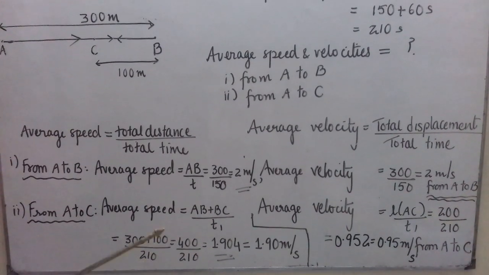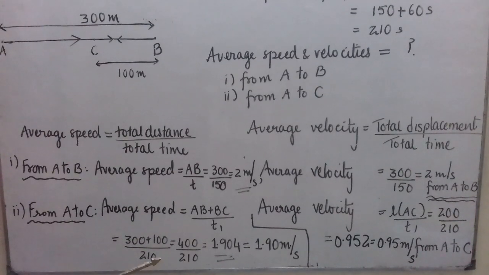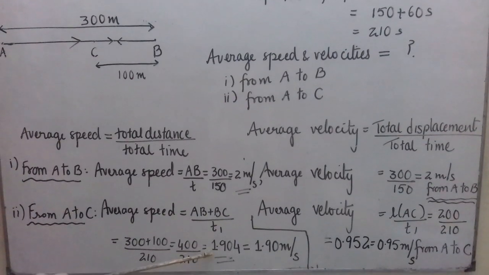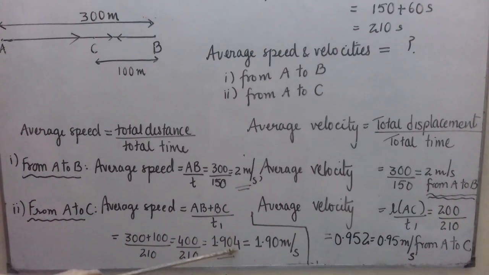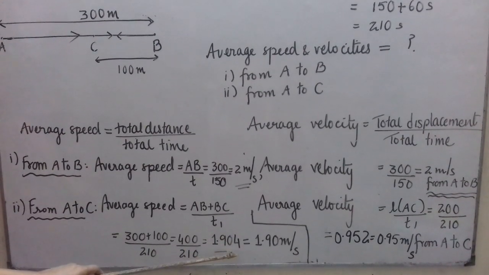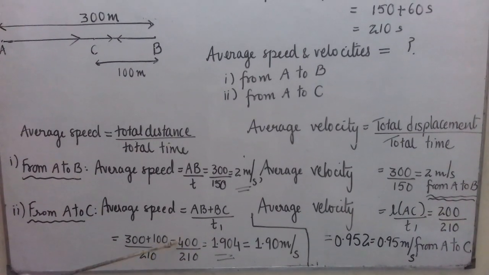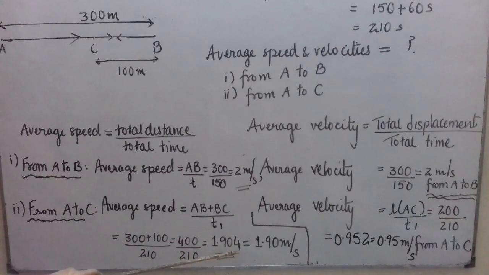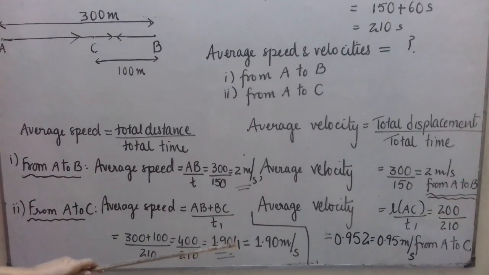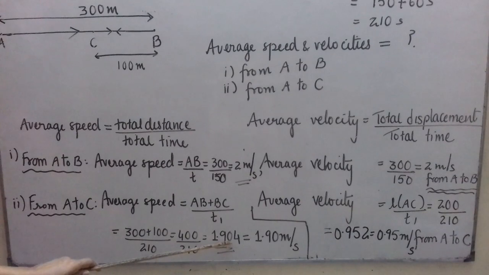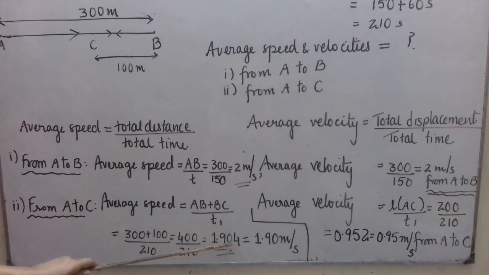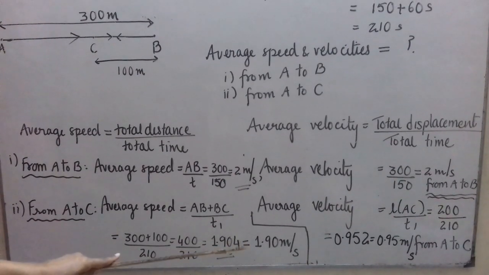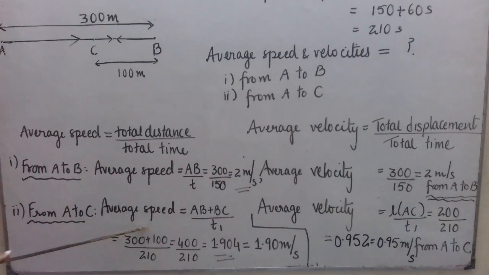Yes students, one point I didn't mention here and you should have remembered it. When we get the final answer, it should be taken to 3 decimal places and then we have to round it off to 2 decimal places. So here 400 upon 210 is 1.904 to 3 decimal places, and when we round it off to 2 decimal places, we have seen the rules for rounding off, as this is 4, less than 5, so I'll keep it same. So the answer is 1.90 meter per second for average speed.